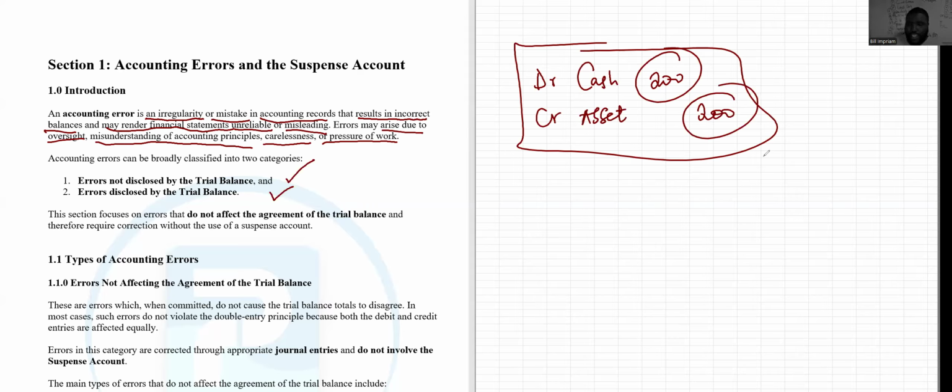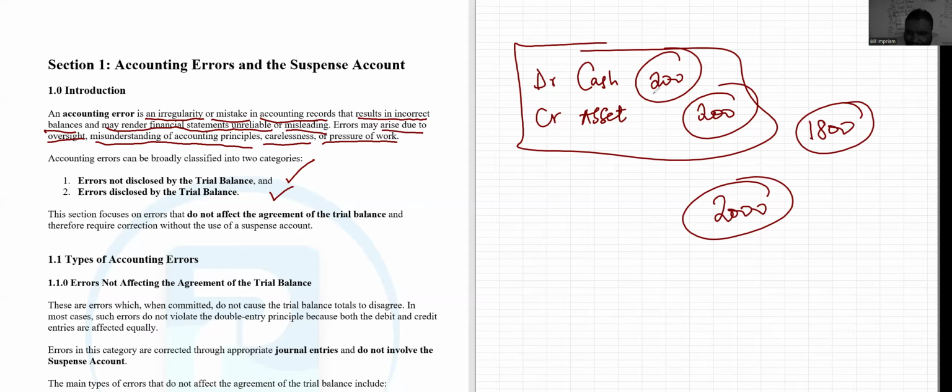Now, what if the figure was actually 2,000? That means there was a complete omission of 1,800 from both sides. But 200 is equal to 200 on both sides, so it will still balance, meaning the trial balance is not going to show the error.